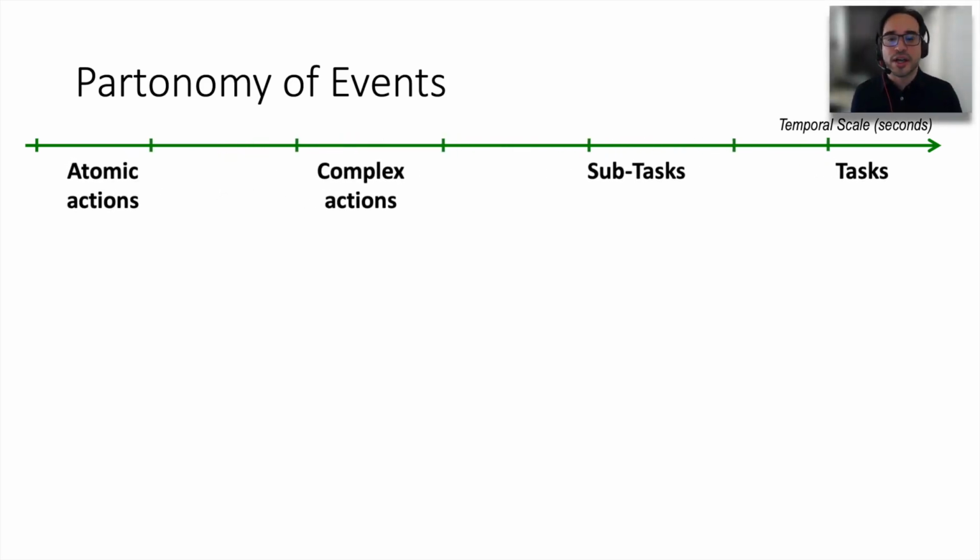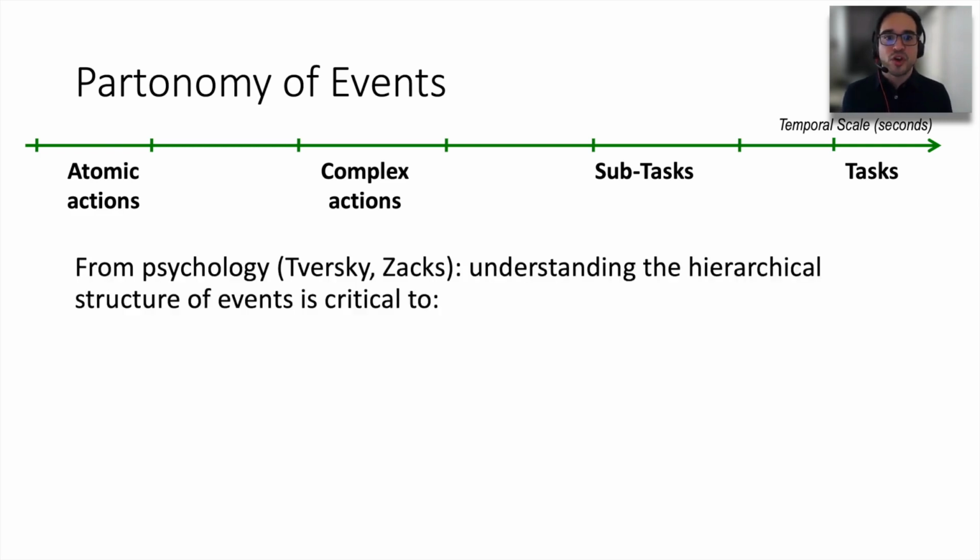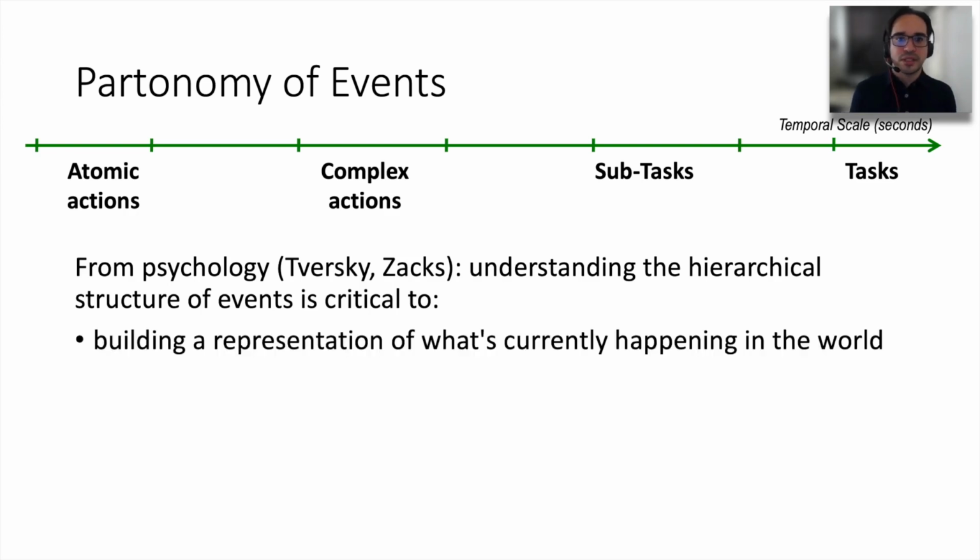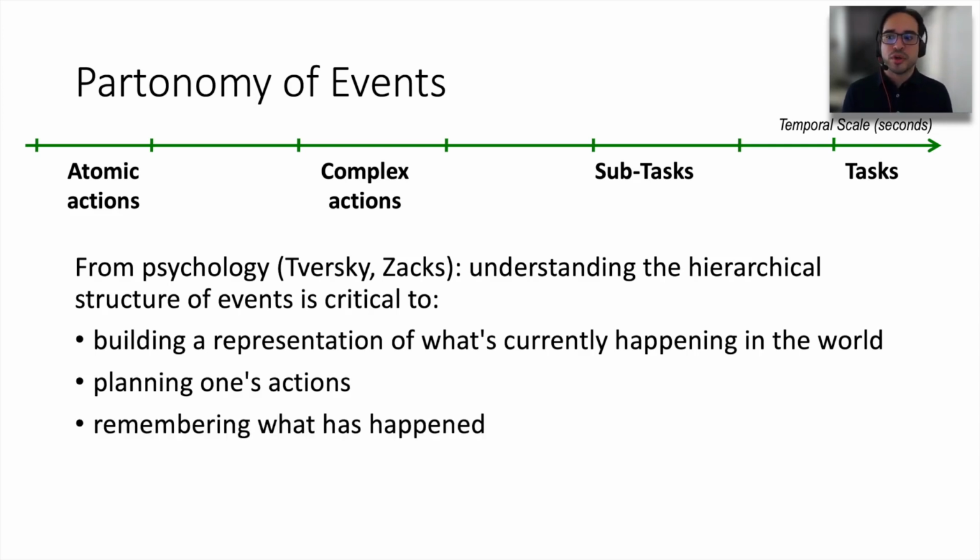For today's talk, I want to focus on this section of the temporal scale, from simple atomic actions to tasks. And is this partonomy important? If we look at the literature from psychology, we see that understanding the hierarchical structure of events is very critical for multiple human abilities. For example, for building the representation of what's currently happening in the world, for planning one's actions, but also remembering what has happened.